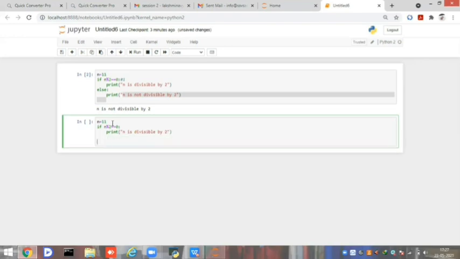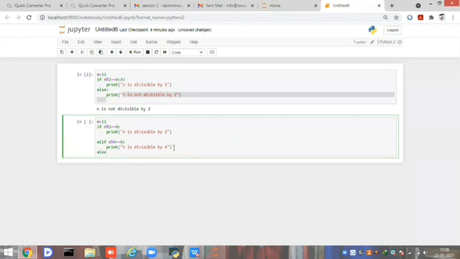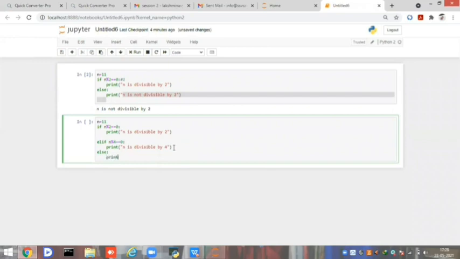And I am checking elif n mod 4 equal to 0, print n is divisible by 4. And then I am giving else, print n is not divisible by both 2 and 4.